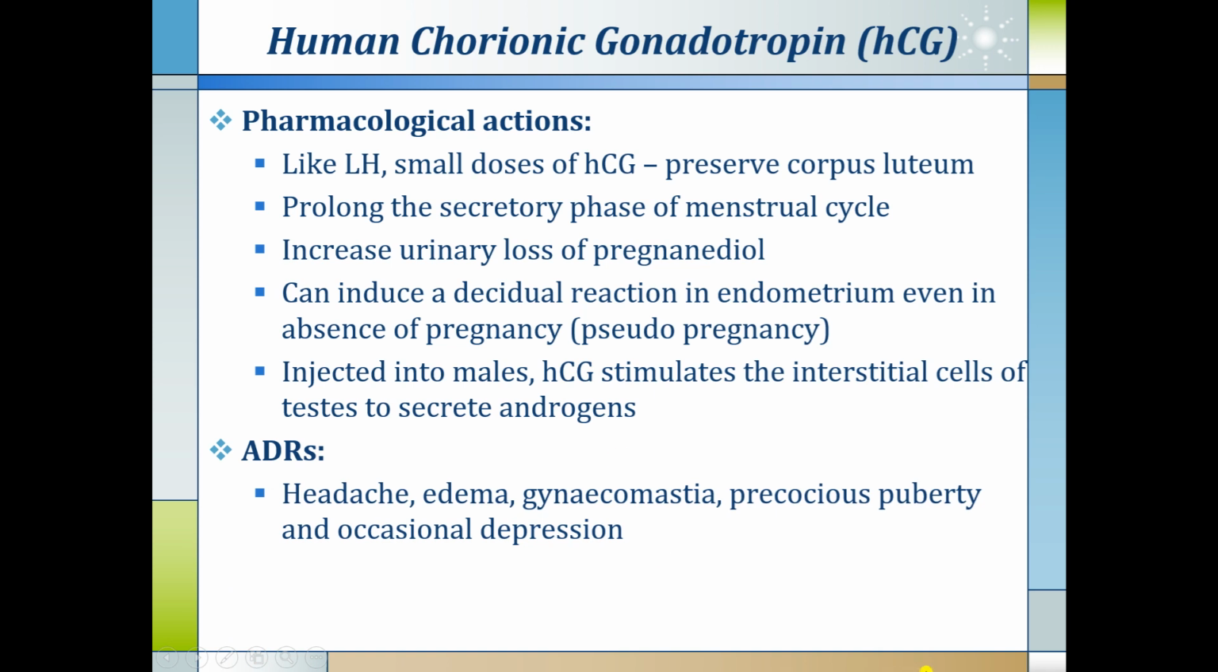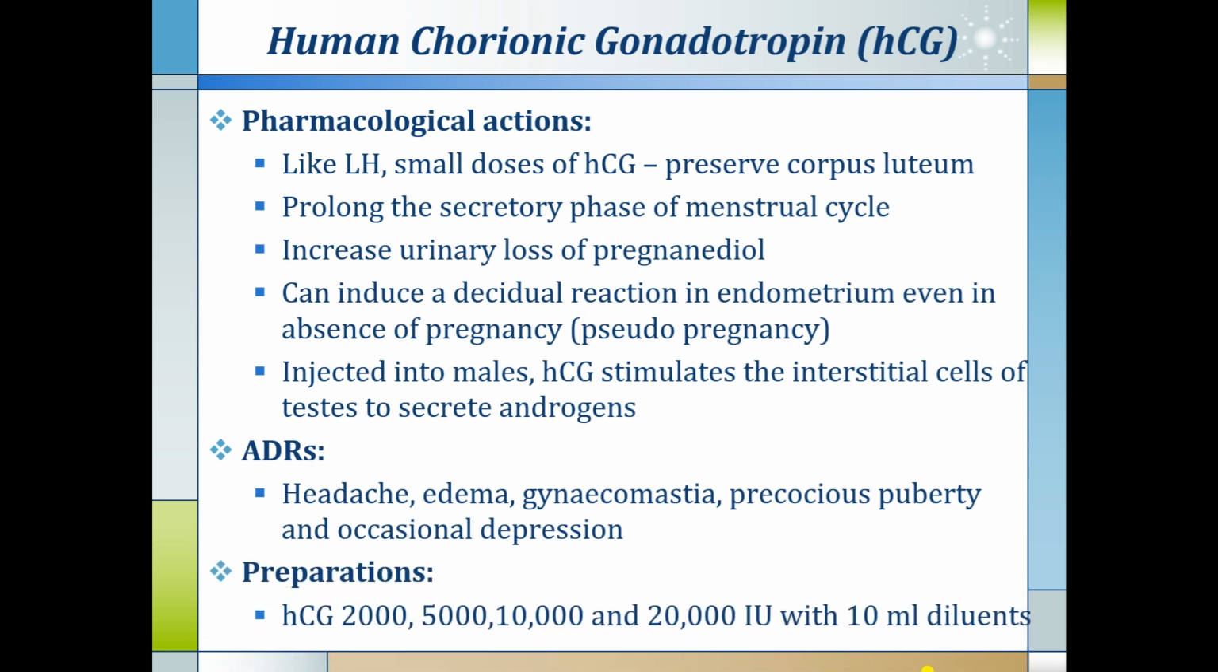Adverse drug reactions of HCG are headache, edema, gynecomastia, precocious puberty and occasionally depression. Preparations are available as HCG 2000, 5000, 10,000 and 20,000 international units with 10 ml of diluent for injection.